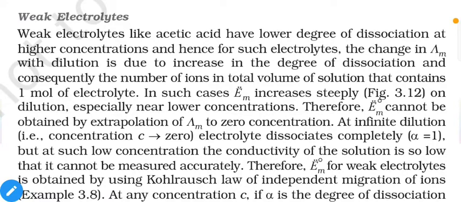from the graph. And practically speaking, at infinite dilution, when concentration reaches 0, the electrolyte dissociates completely. That means the degree of dissociation is 1. Degree 1 means 100%. But at such low concentration, the conductivity of the solution is so low that it cannot be measured accurately. That means the problem is infinite dilution. We can say that the concentration is almost 0. That means you are measuring the conductivity of NaCl, but the concentration of NaCl is 0. That means it is not practically possible.